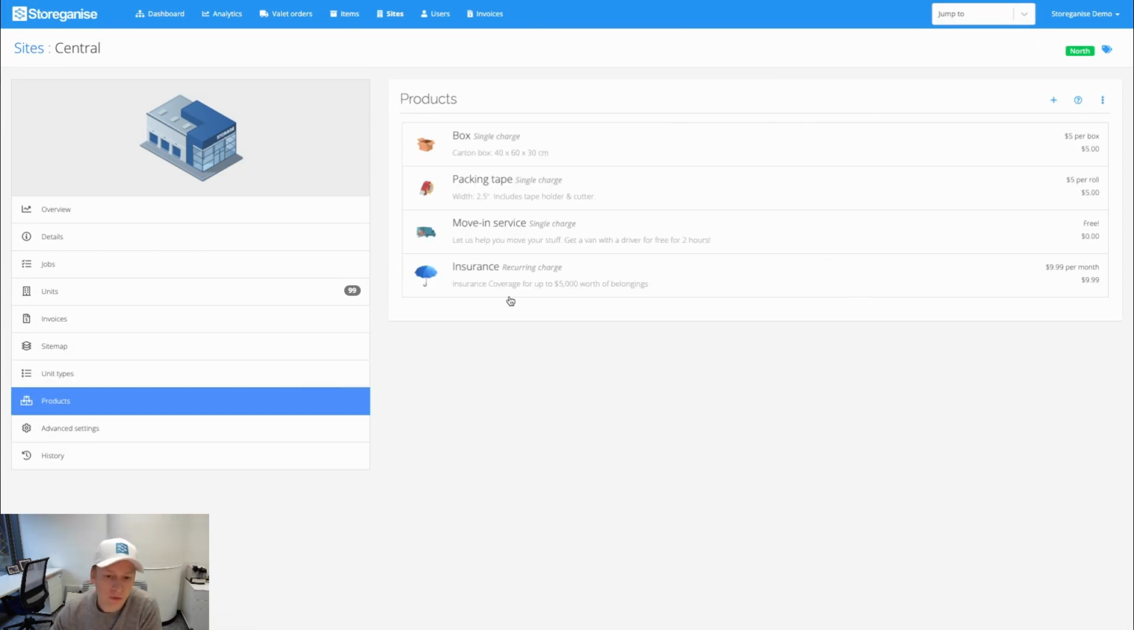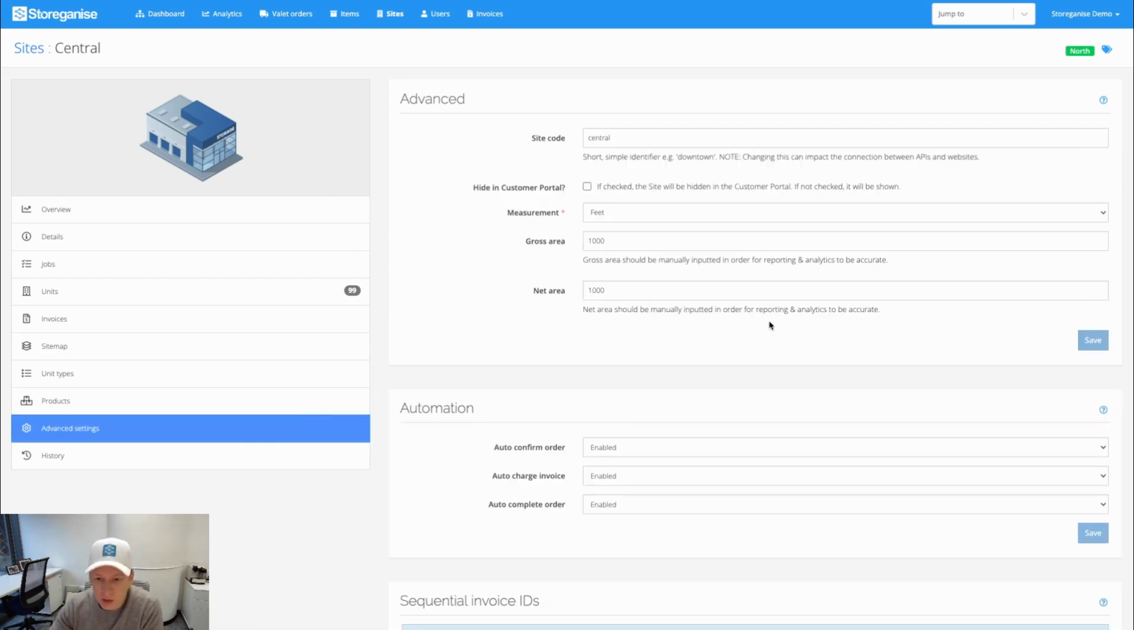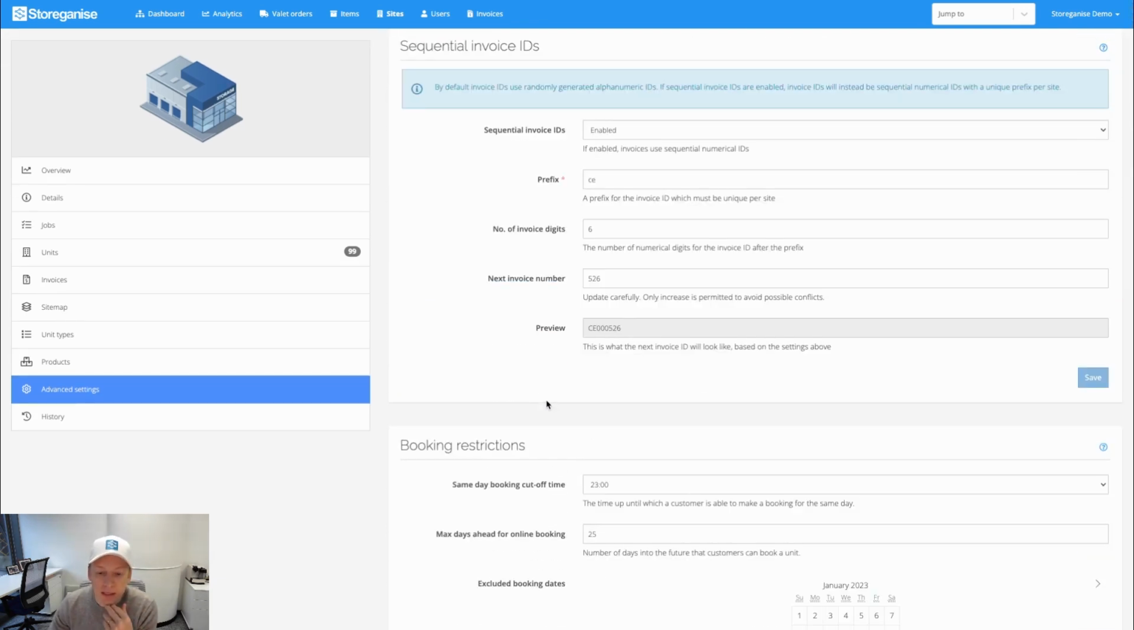Okay. Similar to the unit types themselves, products as well. All the information details here. You can have recurring or one-off products, track merchandise, things like that. Okay. Advanced settings, a little bit more specific, but what is relevant here is this is where you can set up your automation. If you want to enable fully automated move-in, that's where you're going to do that here. Custom invoice IDs, things like that.